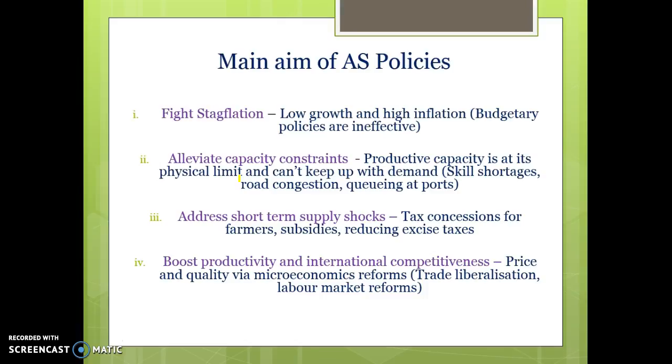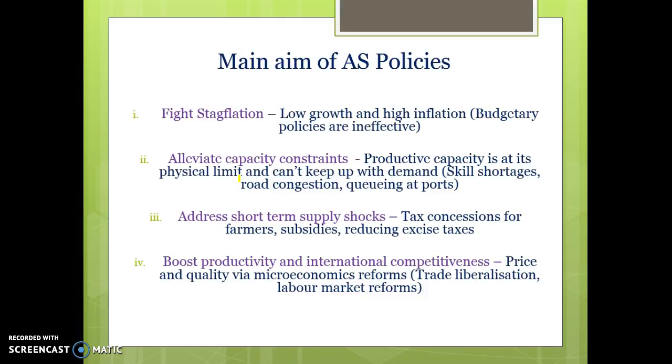We can't use things like lower interest rates because they're going to lead to more inflation in the economy. We're better off using things that are going to boost our productive capacity and boost productivity. We're also less likely to use things like lower income taxes because they're going to lead to higher aggregate demand, even though they might have some supply side benefits.